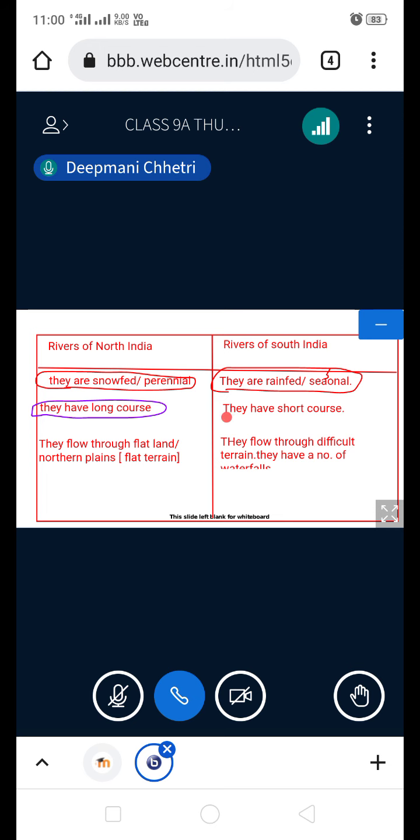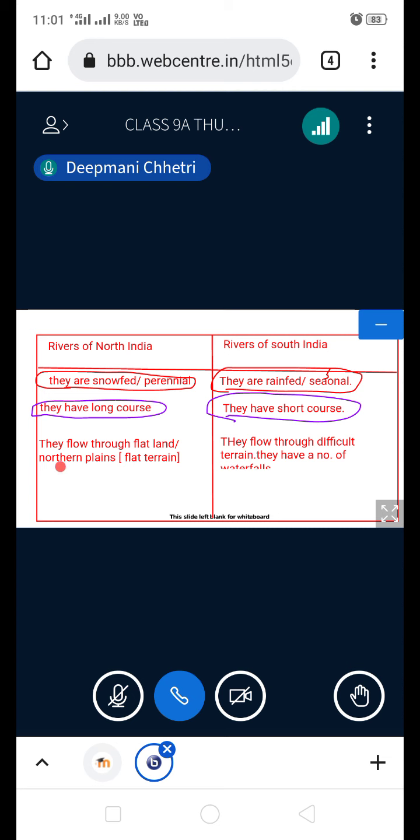Now, in case of South India, all the rivers in South India have a short course. They flow only for a short distance. You must have seen on the map of India, river Godavari, river Krishna, and river Kaveri. In comparison to the rivers of North India, they have a short course. Clear?